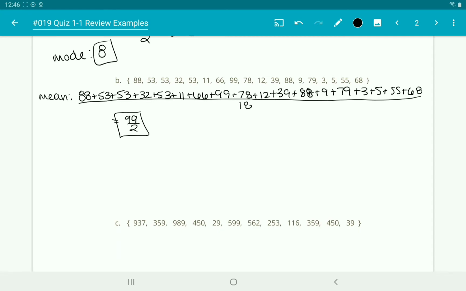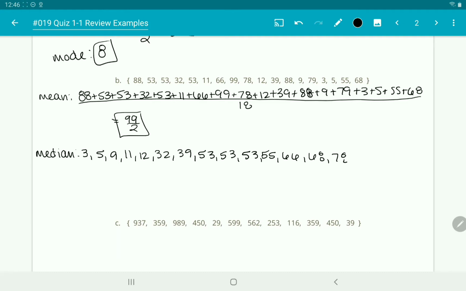So we're going to leave it as a fraction. Again, you add them all together and divide by however many numbers you have. For the median, again, we're going to have to order them from least to greatest. I've already done that, so I'm just going to copy them off of my paper. But you are going to have to do this on the test on your own, which it's not hard to do, it's just time consuming sometimes. Luckily you have plenty of time.